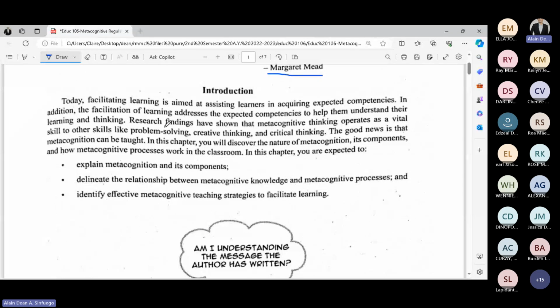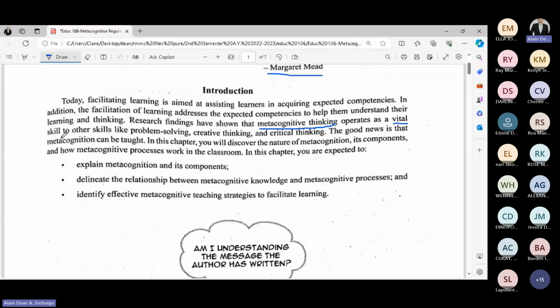According to the research findings, it showed that metacognitive thinking operates as a vital skill. When we say vital, it's important, essential, or integral.